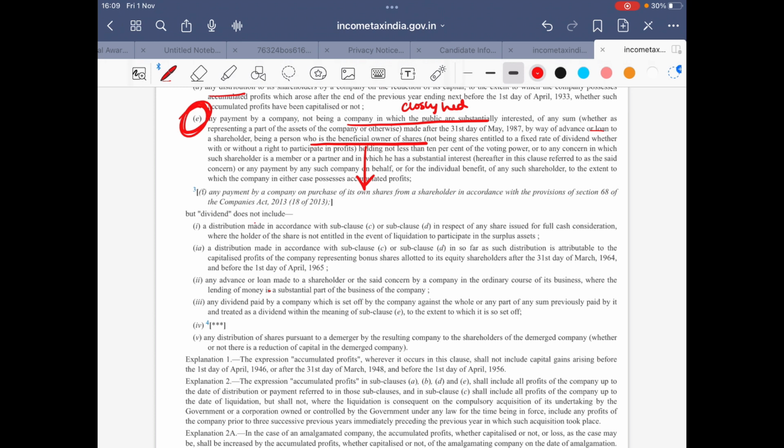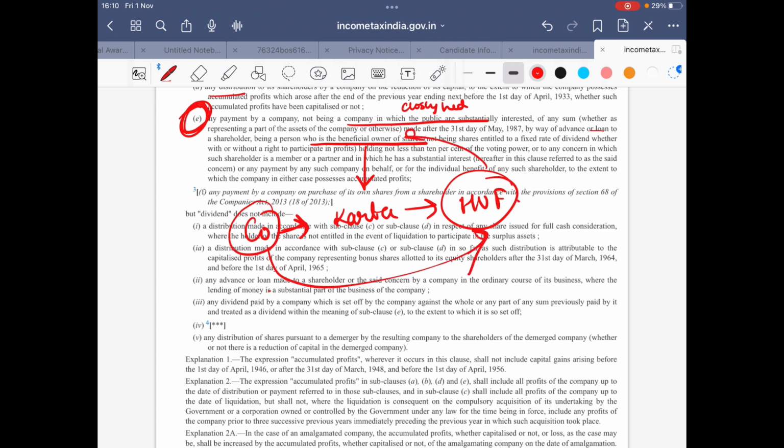This states that suppose there is a company and Karta is holding the shares of the company on behalf of the HUF. Although the HUF is holding the shares through Karta, if the company gives a loan to the HUF, then since the HUF is the beneficial owner of the shares, it would be liable for deemed dividend under 2(22)(e).